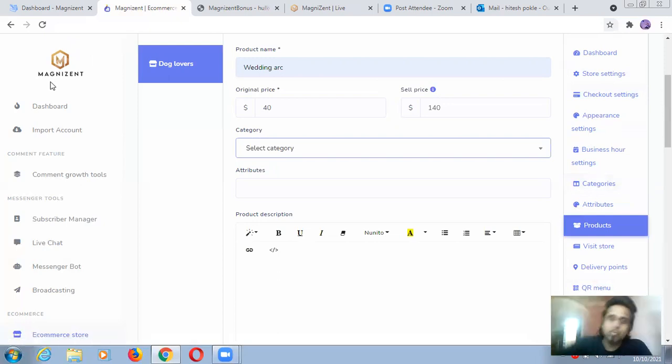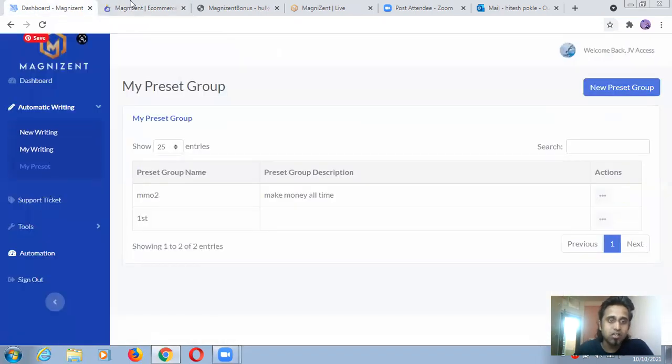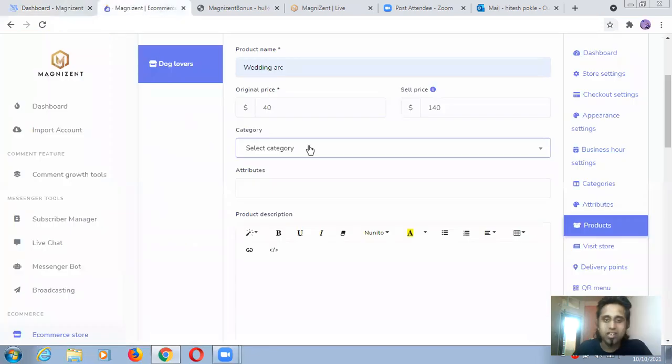What big things are you going to get, guys? Facebook automation, marketing automation, SMS marketing, email marketing campaigns, and not even just Facebook, a Shopify-like store. Just like Shopify, you can create your own e-commerce store here, guys. And what else do you want? Automatic copywriting, guys. A complete world inside this.